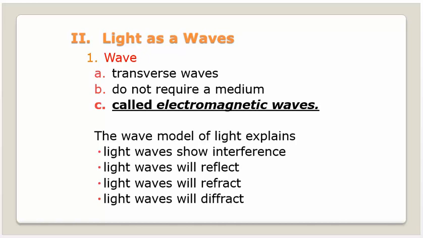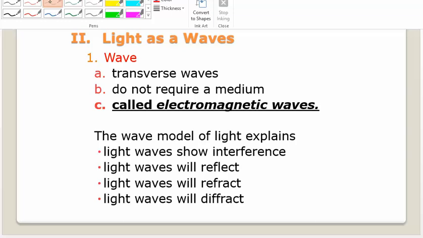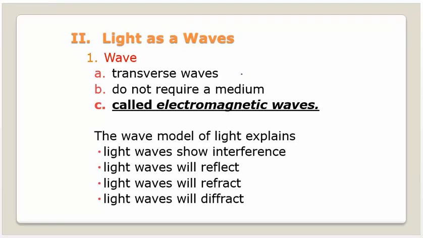The first thing we want you to know about light is that it's a transverse wave, all right, which means it's going to be traveling like this. Light does not require a medium. That's why we call it an electromagnetic wave. You could see an explosion in outer space, but you wouldn't hear it. But you would see it because it does not require a medium. So the light would travel across the space, and you would see it.